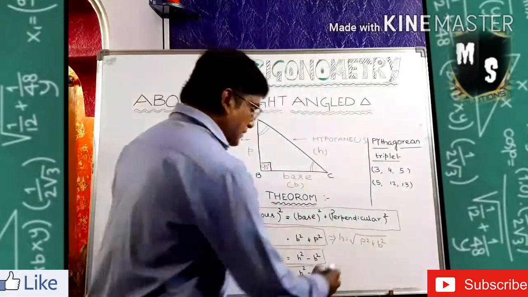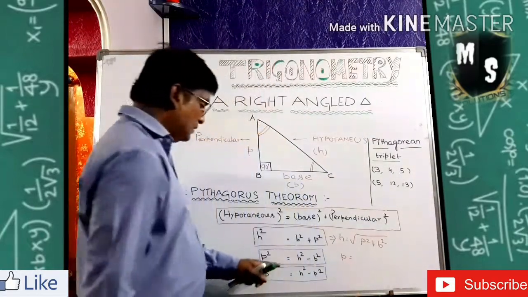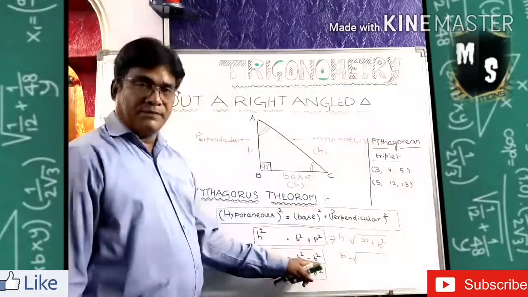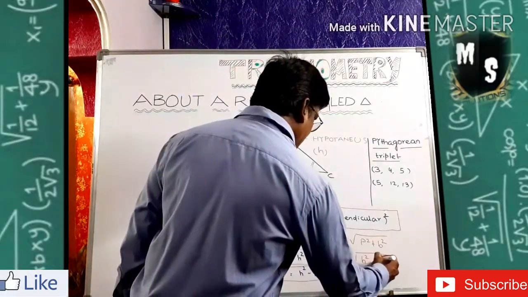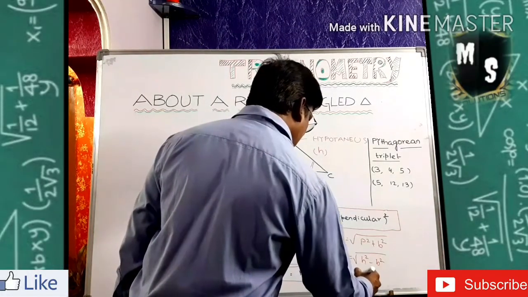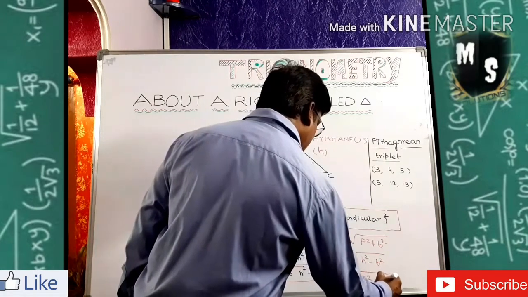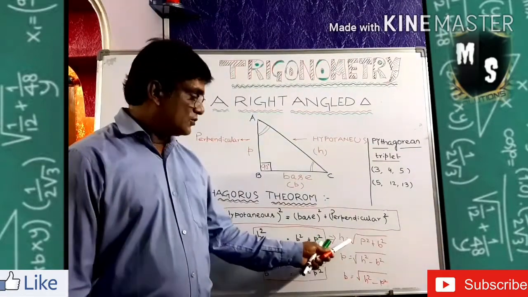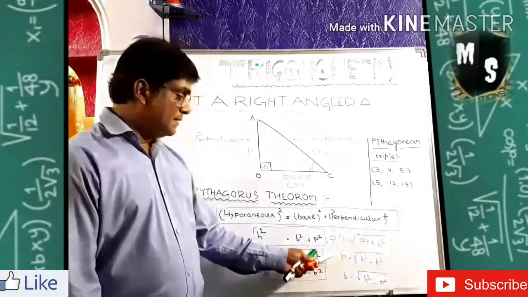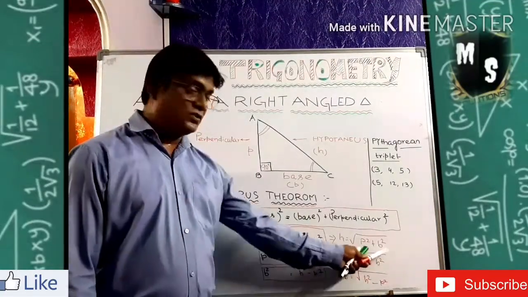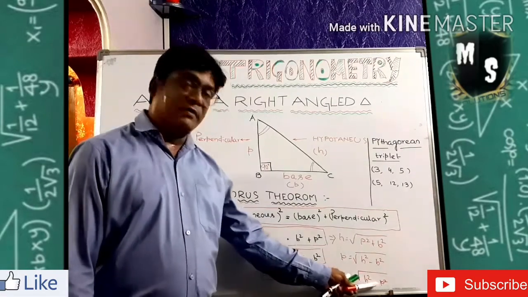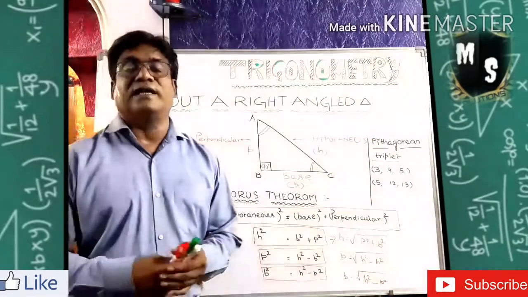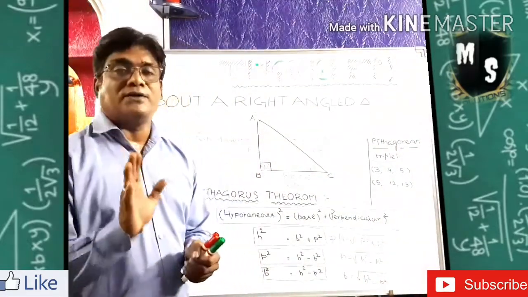And also, you see this is P square, that means P is equal to the square root of H square minus B square. Similarly, B will be the square root of H square minus P square. So these are the individual side calculations. That means hypotenuse equals the square root of perpendicular square plus base square, perpendicular equals the square root of hypotenuse square minus base square, and base equals the square root of hypotenuse square minus perpendicular square. So this is how to calculate the sides of a right angle triangle using the Pythagoras theorem.